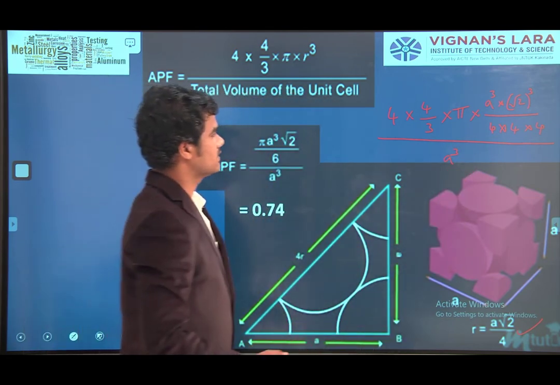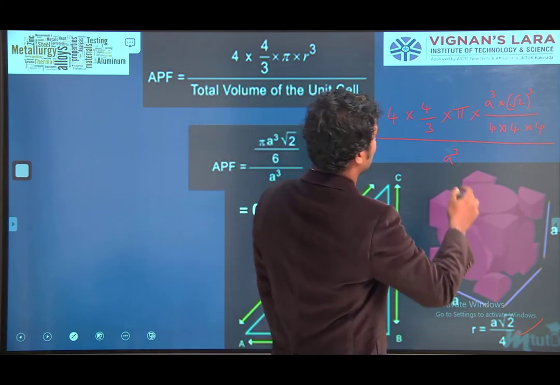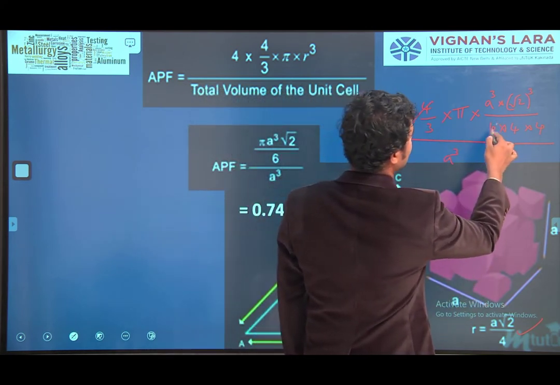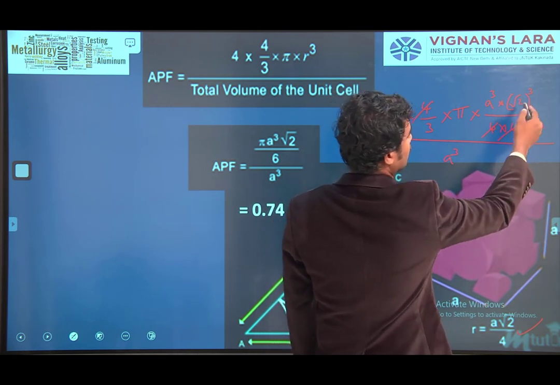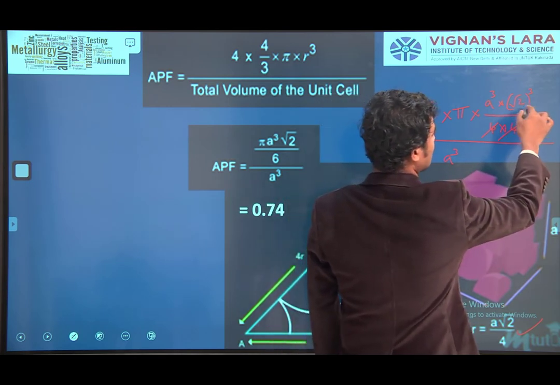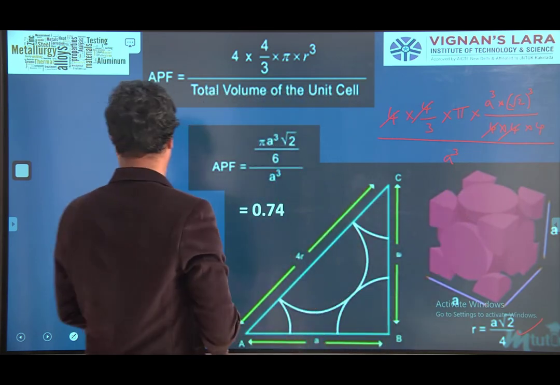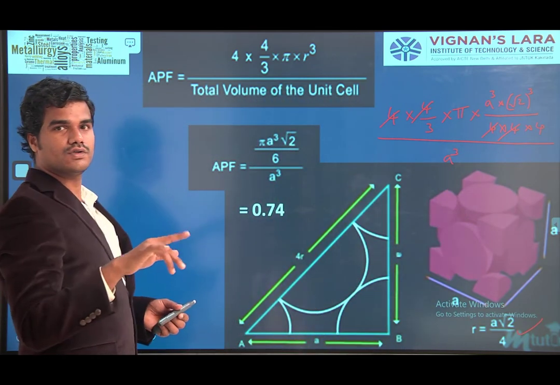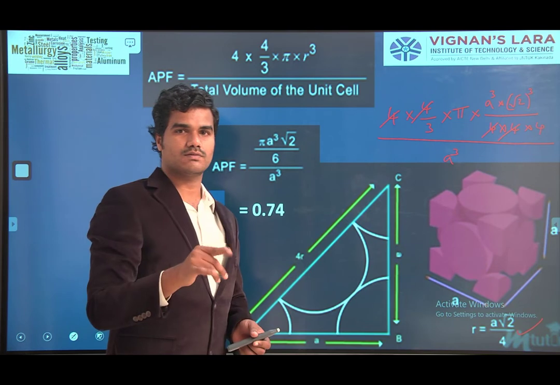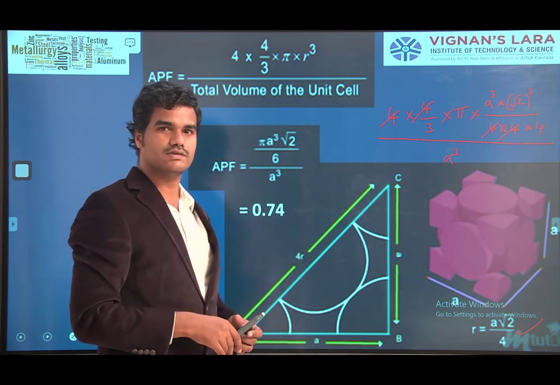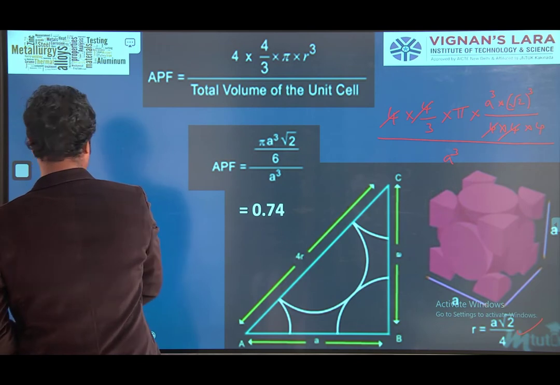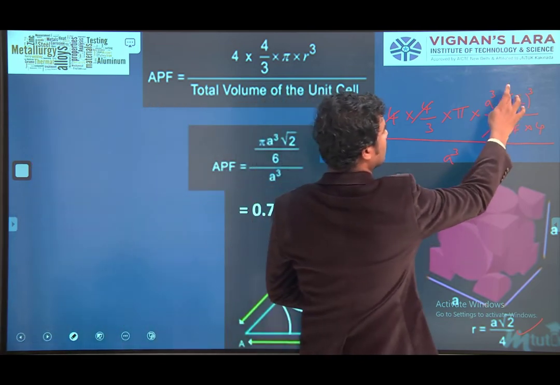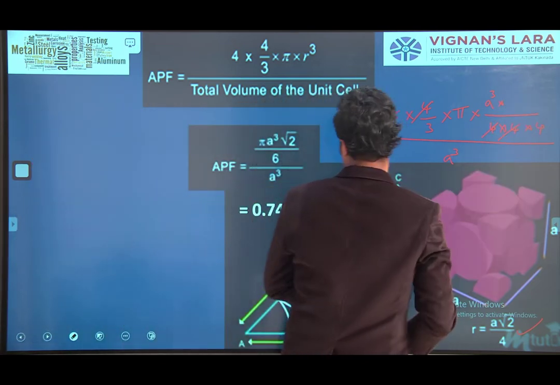From this calculation, 4 gets cancelled. Root 2 whole cube means root 2 into root 2 into root 2. Root 2 into root 2 becomes 2, so root 2 whole cube is 2 root 2.